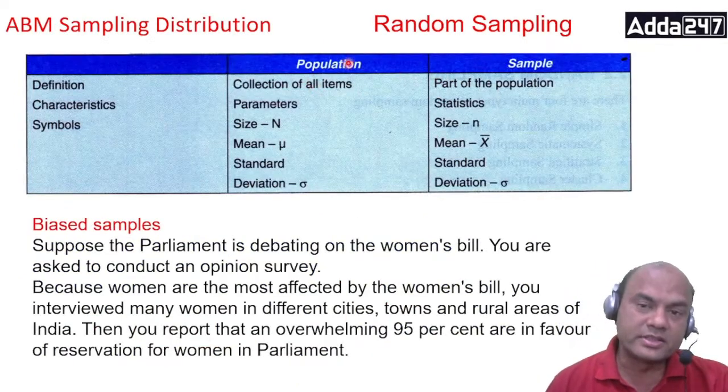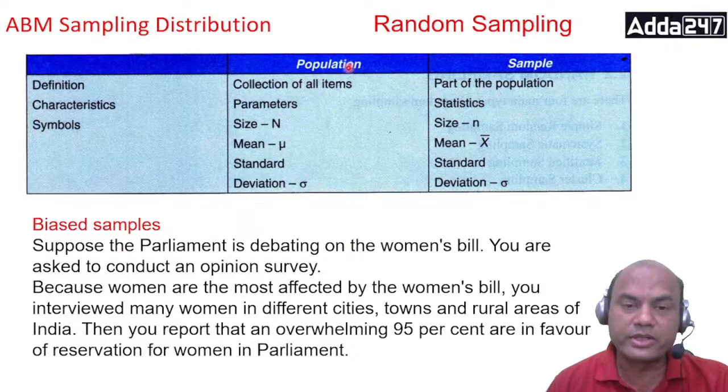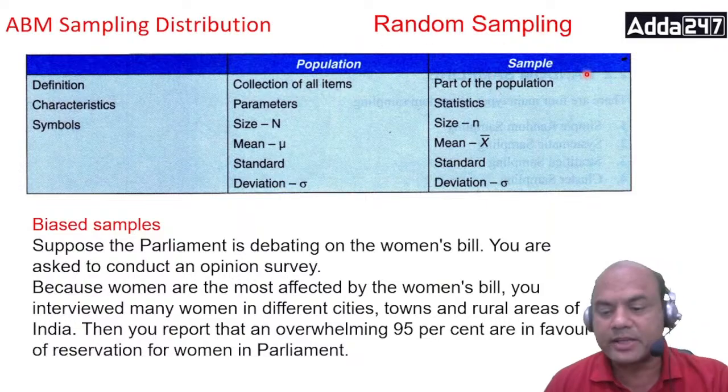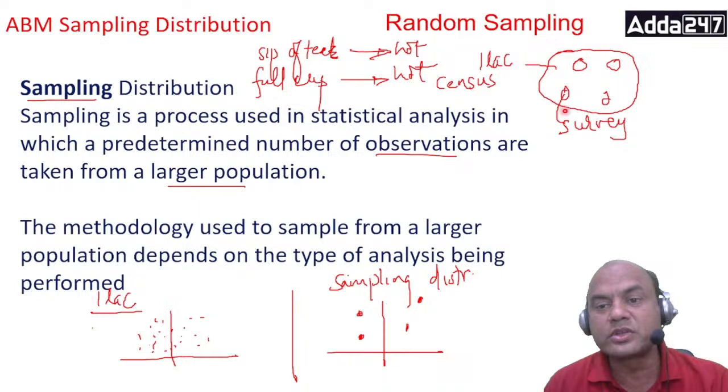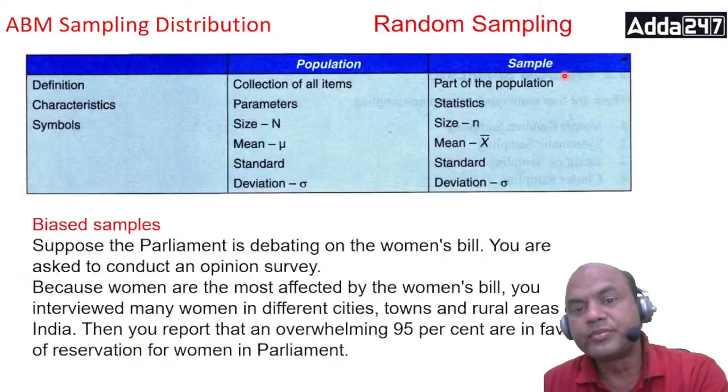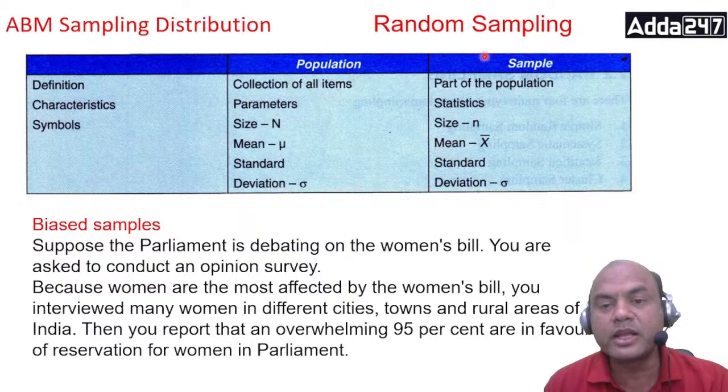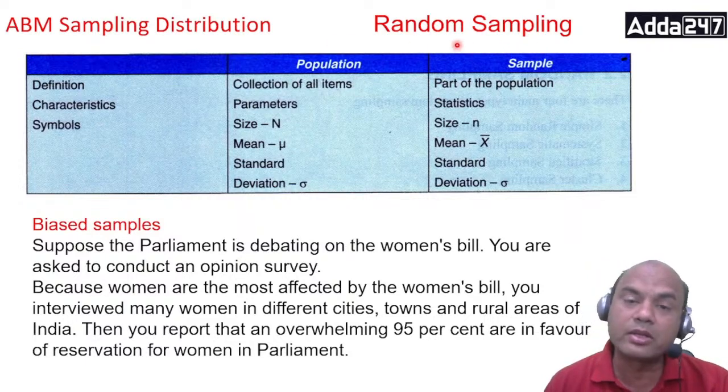Now look at this. Some important points here. There are two parts: one is the population and the second is the sample. As I've shown here, this full circle is known as the population, 1 lakh people, and the points I take are known as samples. So this is the population as a whole, and then we have the sample. Now what are the terminologies used for the population and the sample?